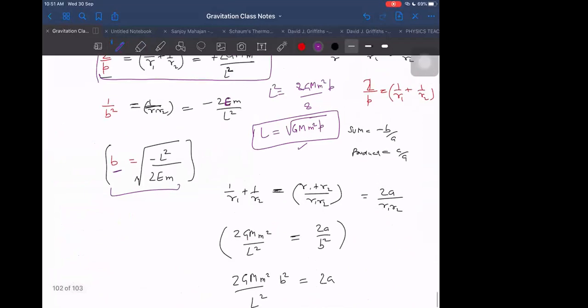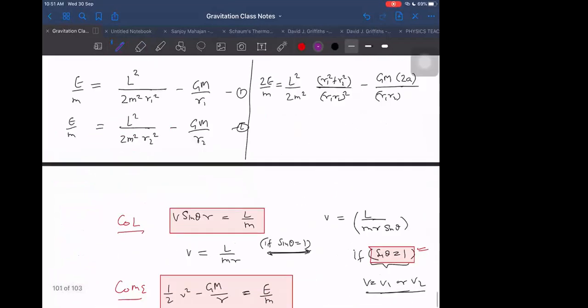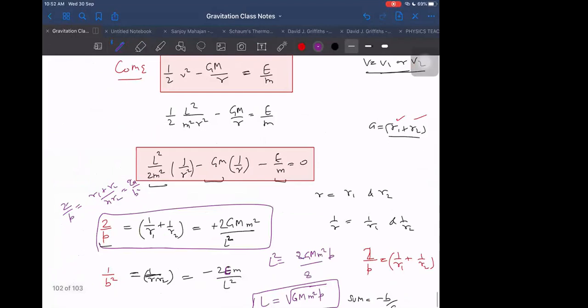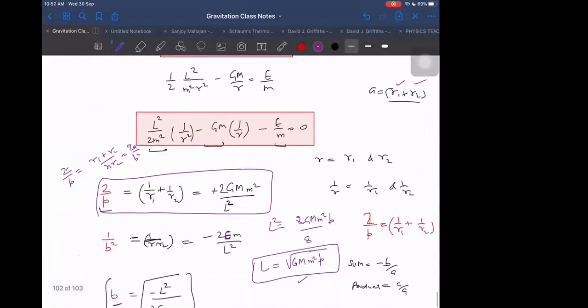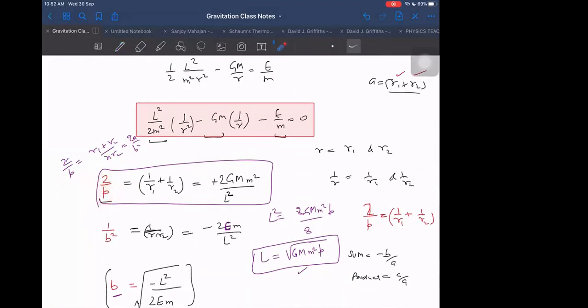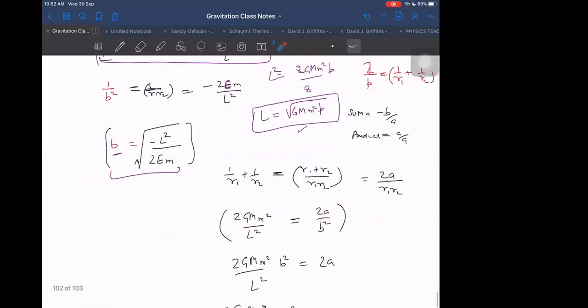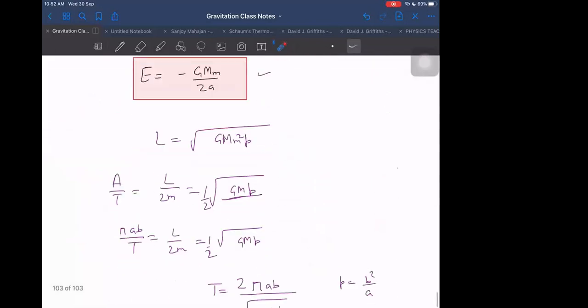Only one thing here I have to do in the next. I may not be able to put 1 by 2 p, or that p may not be multiple orbits when I am writing 1 by r1 plus 1 by r2. That may not be becoming equal to 2 by p. It may be something else, but we can just think it is some constant p, and similarly we can write b as r1 r2, and then we can proceed in the same way, and we will still get the same result only.